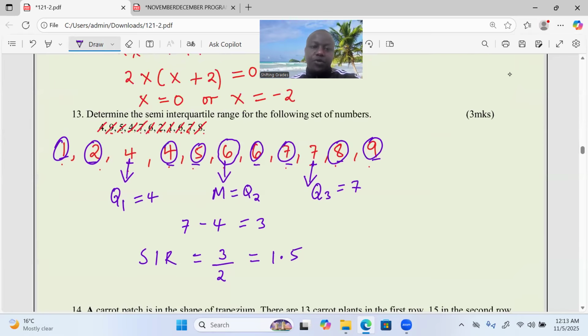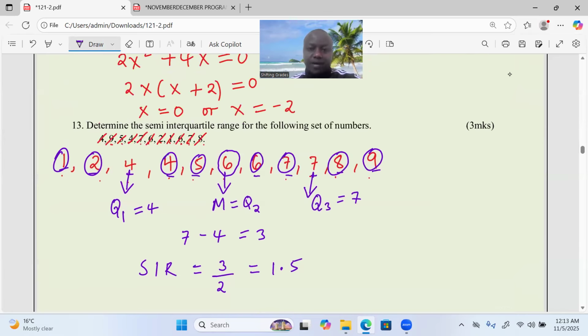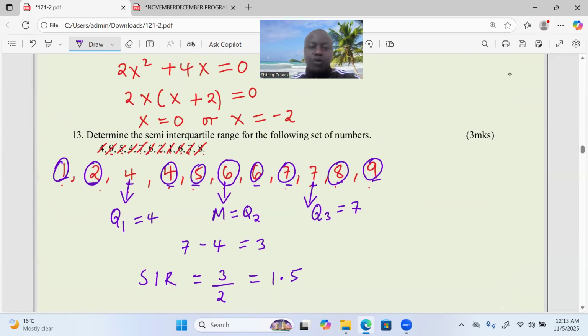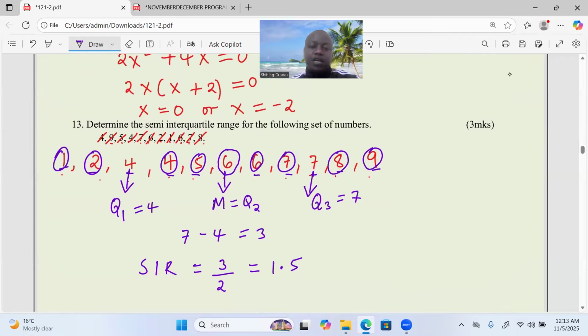So you're supposed to know, whenever you are given ungrouped data, those few statistical measures like semi-interquartile range, interquartile range, standard deviation, variance, mean absolute deviation, should be found, all of them.